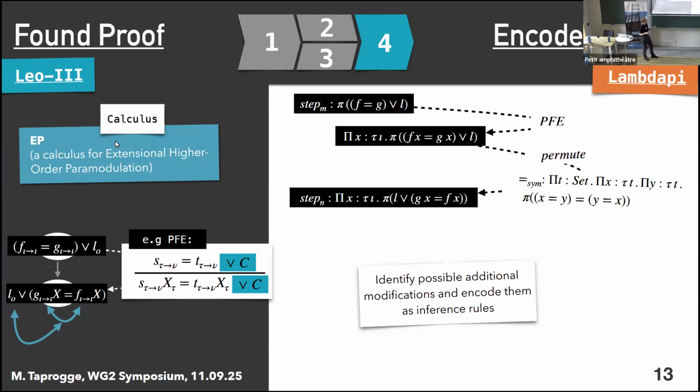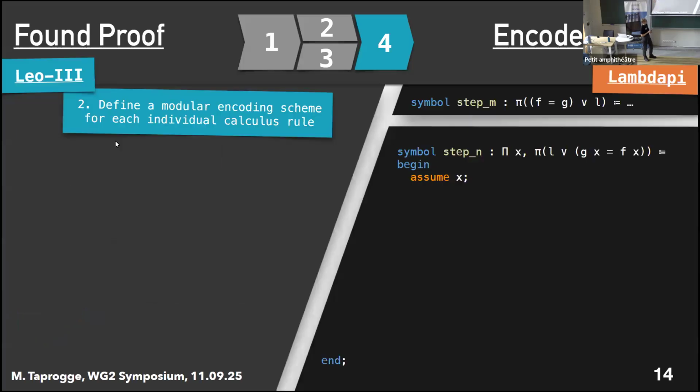Okay, so this is the idea. We encode our implicit transformations as additional inference rules. And then on a case-by-case basis, when we are encoding actual proof steps, we consider whether or not we need to actually apply these additional encodings on top of the application of the inference rule itself. And this kind of gives us a modular encoding scheme for each of our inference rules.